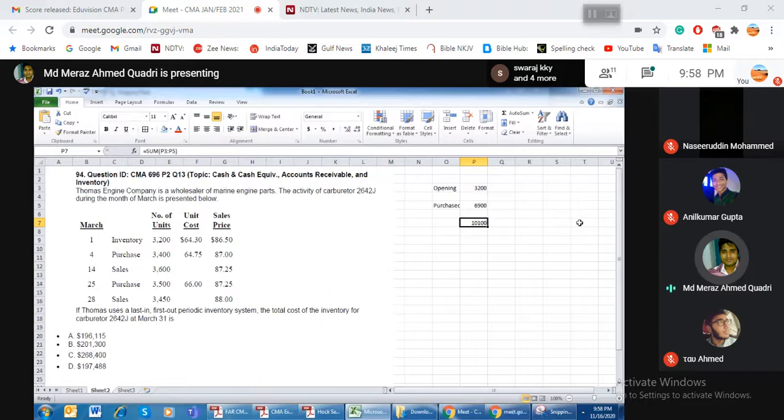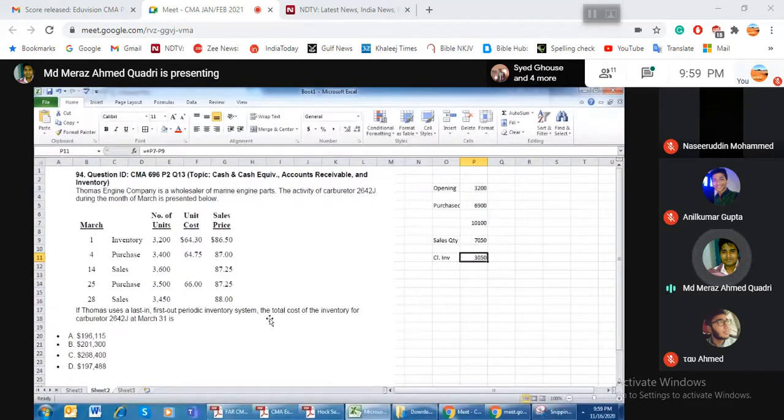What is the sales quantity? 3,450 plus 3,600. It means the closing inventory is 3,050. Is it okay? 3,050 is going to be the closing inventory.